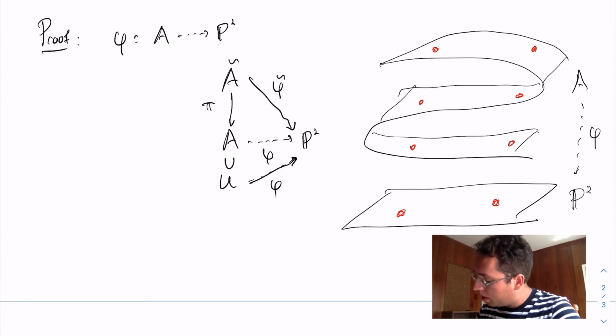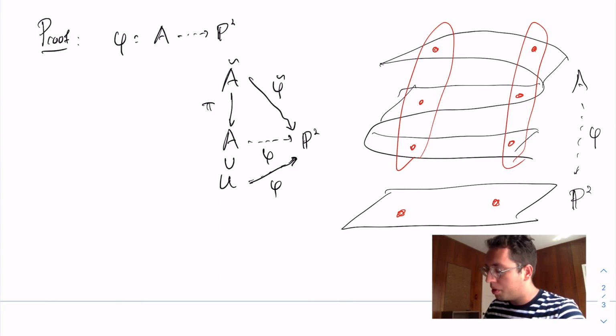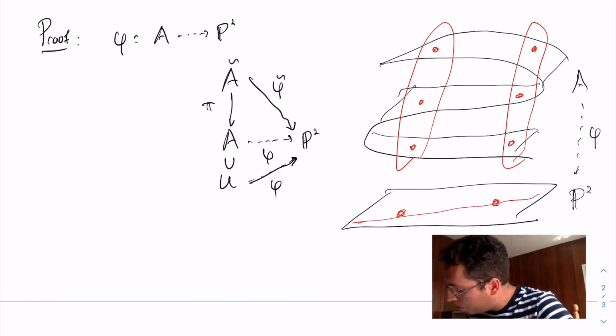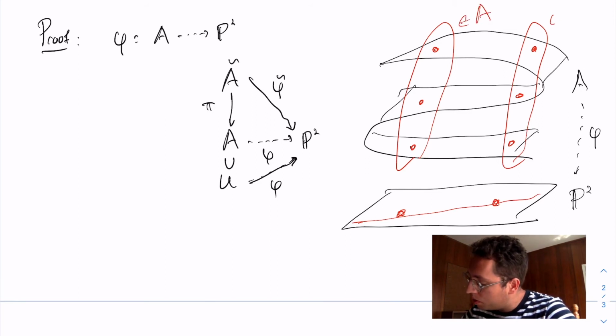But the point is that these fibers, these effective zero cycles of degree 3, are going to be rationally equivalent to each other. Why is that? Well, these 2 points downstairs are clearly rationally equivalent to each other because they're 2 points in P2. So I can just draw a line between them, and that gives me a P1 interpolation between these 2 points. And so these effective zero cycles of degree 3 upstairs are going to be rationally equivalent to each other. Two zero cycles that are rationally equivalent to each other on an abelian variety have the same Abel-Jacobi image, so they sum up to the same thing. These 3 points here all lie in the abelian variety A. The 3 points here lie in the abelian variety A.